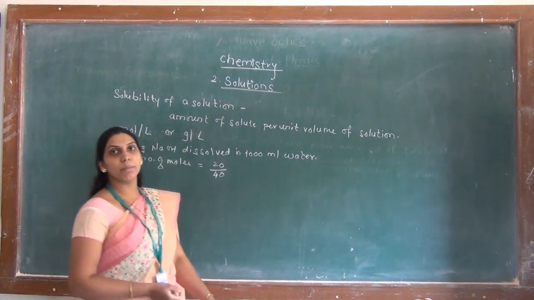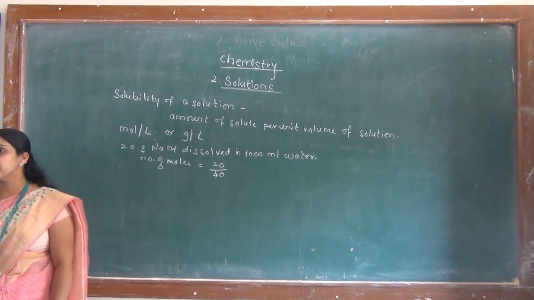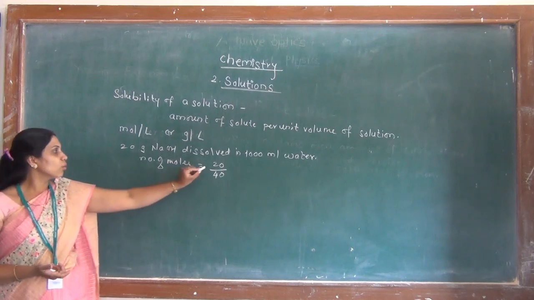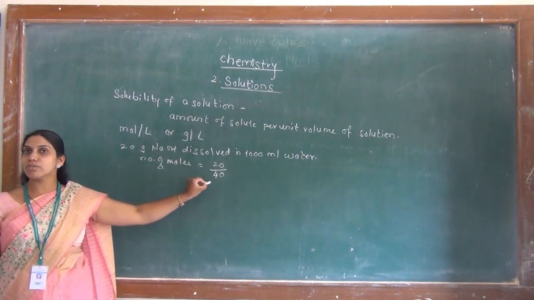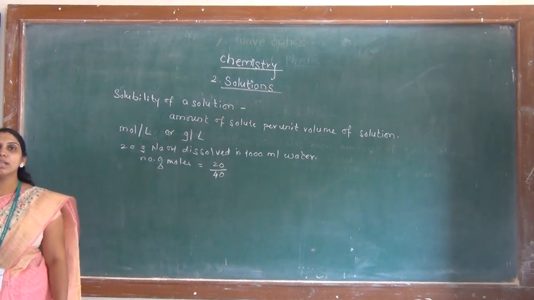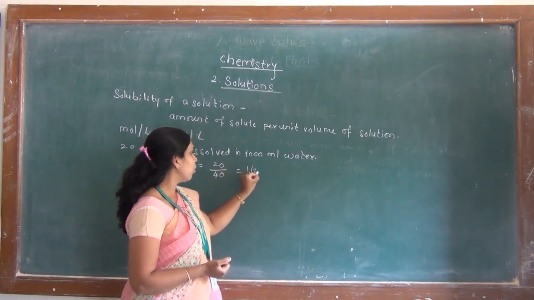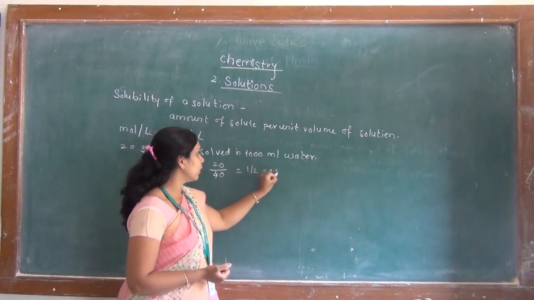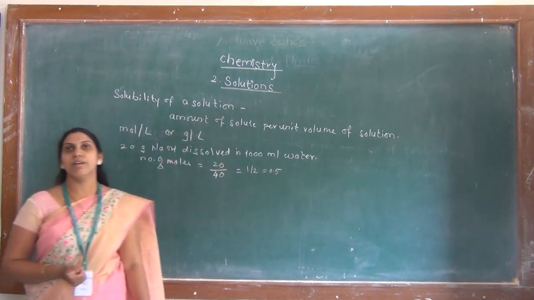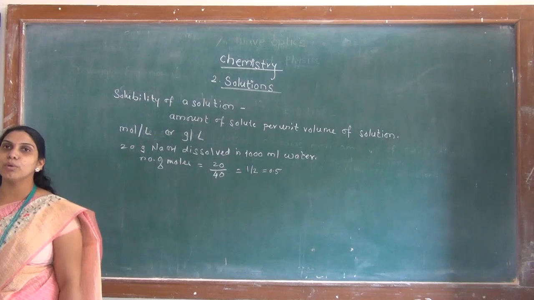Number of moles will be equal to 20 divided by 40. What is 20? 20 is the mass of NaOH, and what is 40? 40 is the molar mass of NaOH. 20 by 40, what we get is 1 by 2, which is equal to 0.5. The value comes out to be 0.5.